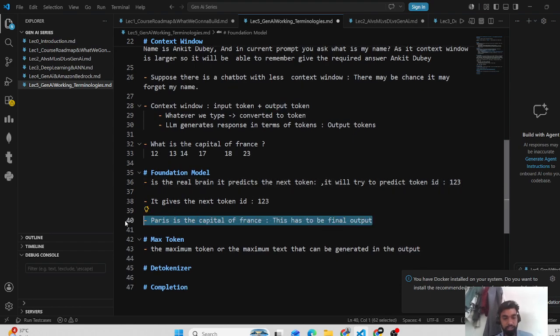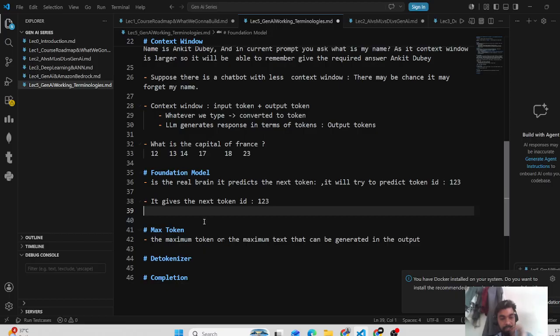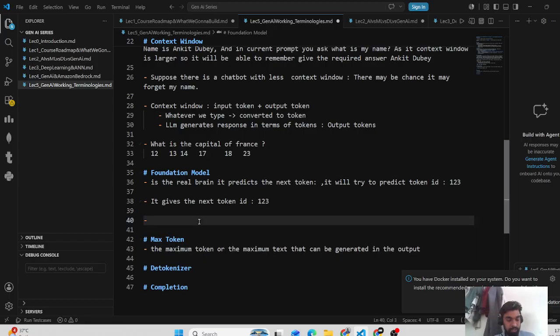So this is the foundation model. Now remember, this model generates one token at a time. After the question, what is the capital of France, it will first generate a token ID, let's say 123.